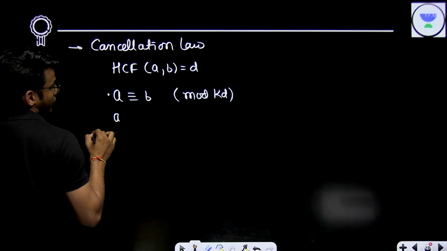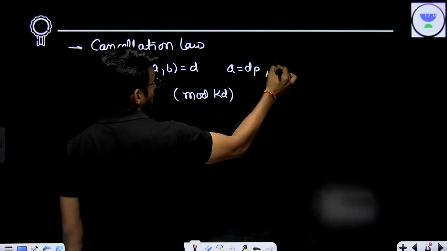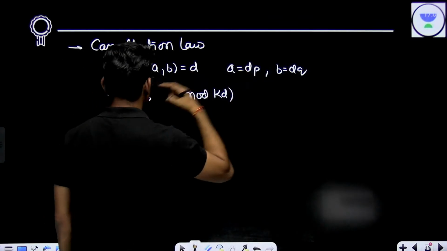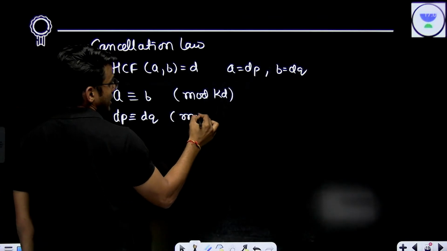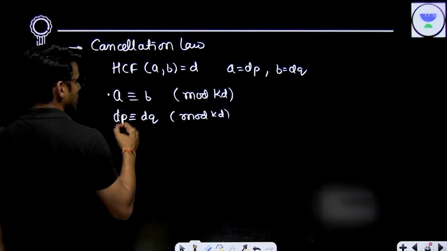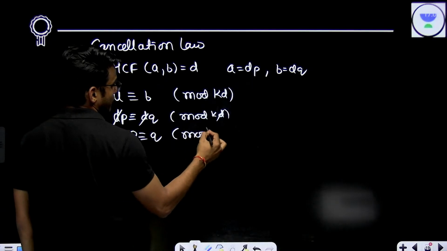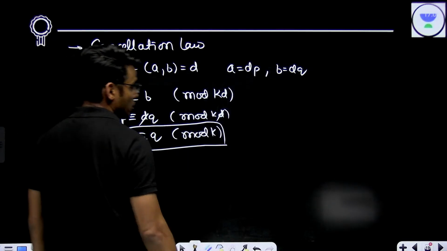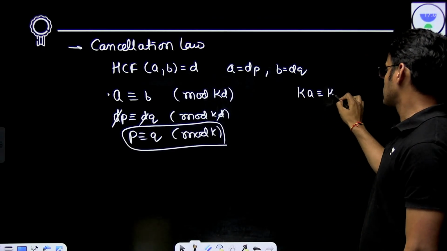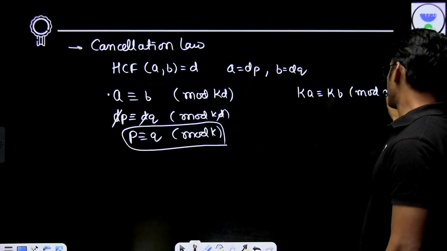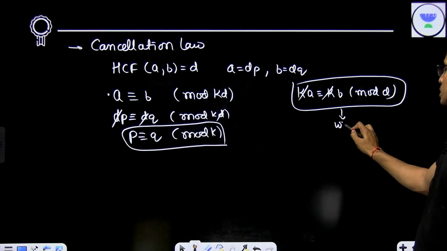So A is DP, B is DQ. So you can write DP is congruent to DQ mod KD. KD is some number, and then you can cut it like this. This is the left cancellation law, mod K. So what I'm trying to say here is, if you are given like this, you cannot simply delete K like this. This is wrong.